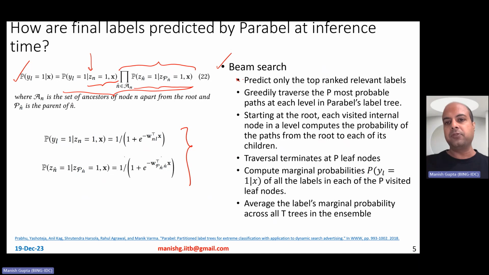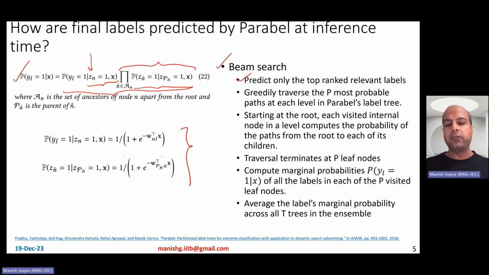The way you do this is to predict only the top ranked relevant labels. You're not going to come up with probabilities associated with all the labels in the entire label set. You're basically only interested in the top few labels. Most of the applications are like that. You basically want to predict only a few relevant documents for a query, or a few relevant keywords for a particular advertisement, or a few relevant categories for a Wikipedia page, and so on.